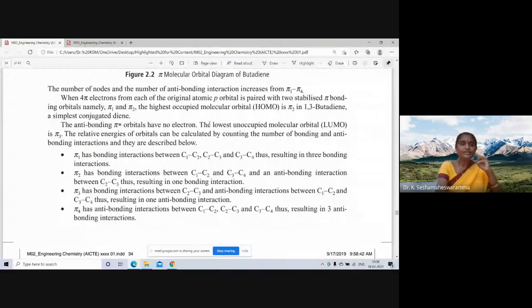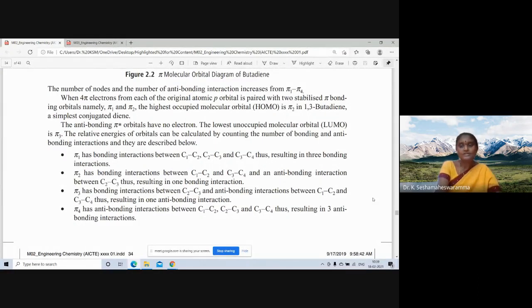The relative energies of the orbitals can be calculated by counting the number of bonding and anti-bonding interactions, and they are described below. Pi 1 has bonding interactions between C1, C2, C2, C3 and C3, C4.